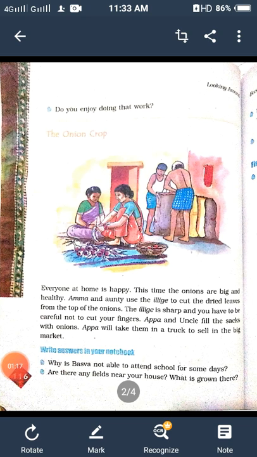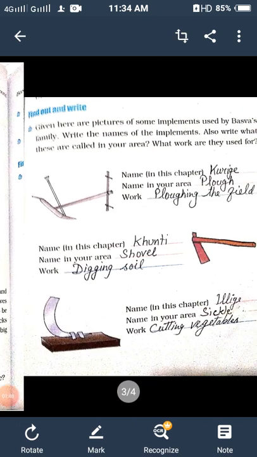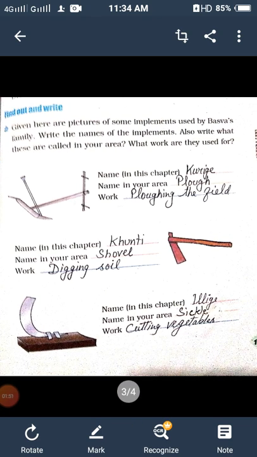Now there is a question for you. Write answers in your notebook. Why was Baswa not able to attend school for some days? So you can answer that Baswa was busy with his friends and his parents in sowing the seeds of onion. That is why he was not able to go to school these days. The second question is, is there any field near your house? What is grown there? So you answer yourself. Find out and write.